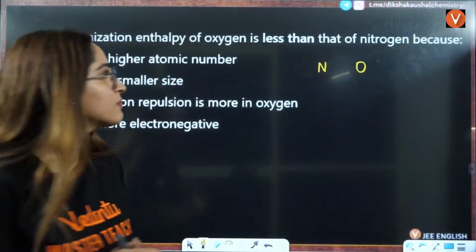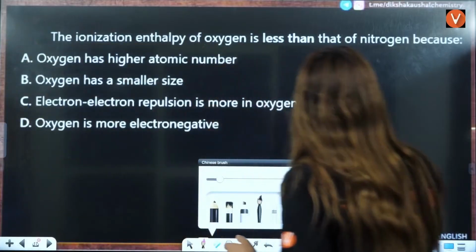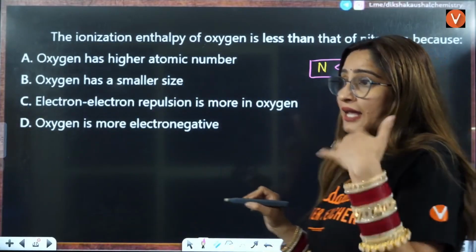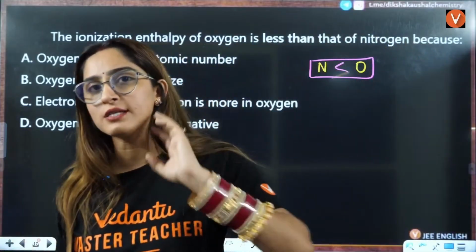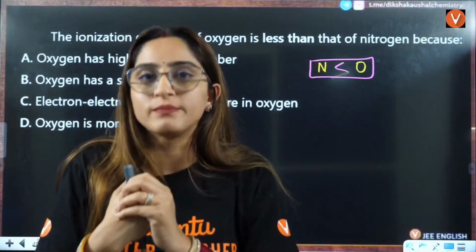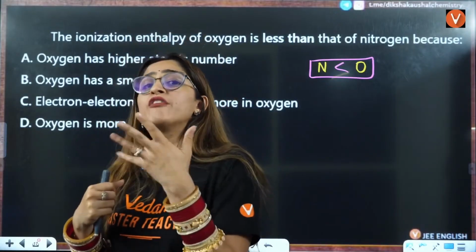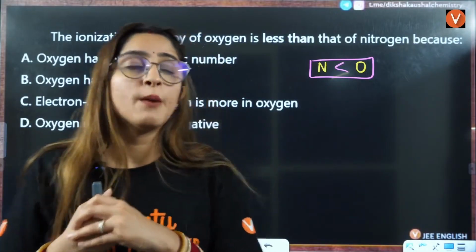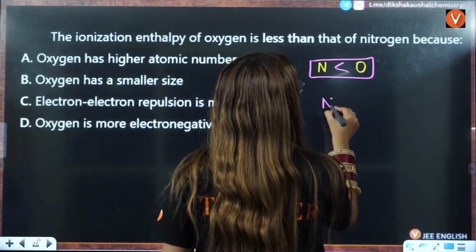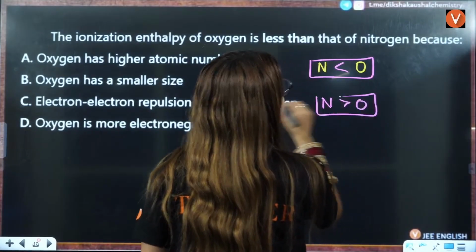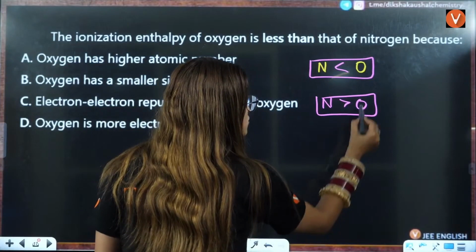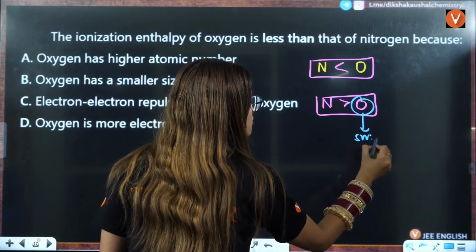Ma'am, this is opposite, ma'am. Because oxygen is more electronegative. In reality, if you think about this, oxygen is more electronegative, so oxygen should hold the electron. It should be like, I don't want to give my electron because I'm more clever. But in reality, what happens? Nitrogen has more ionization enthalpy. The reason is the small size of oxygen.